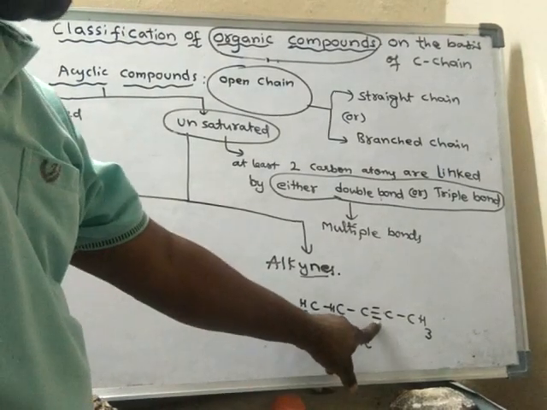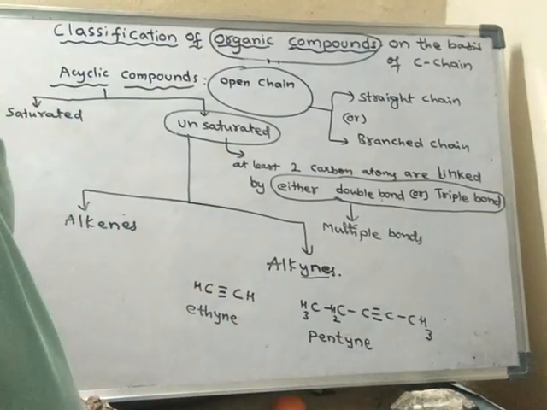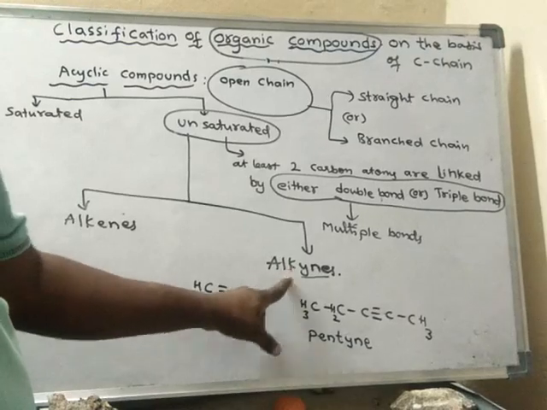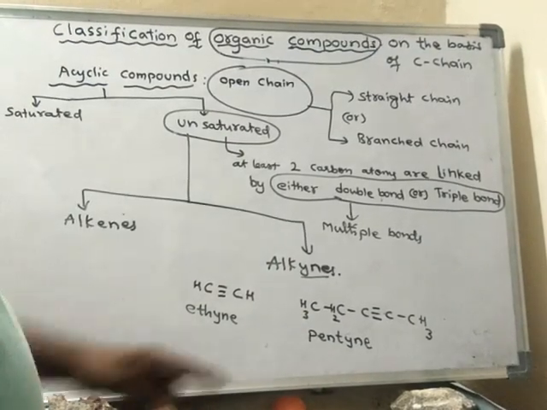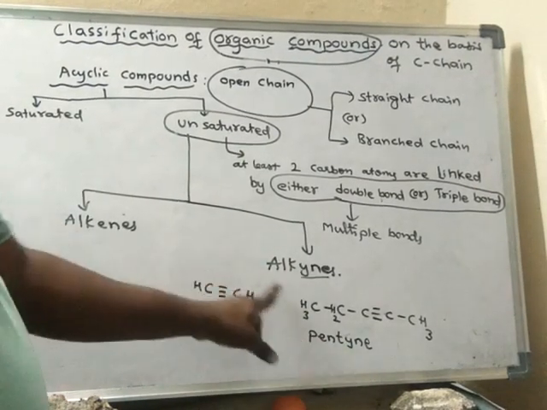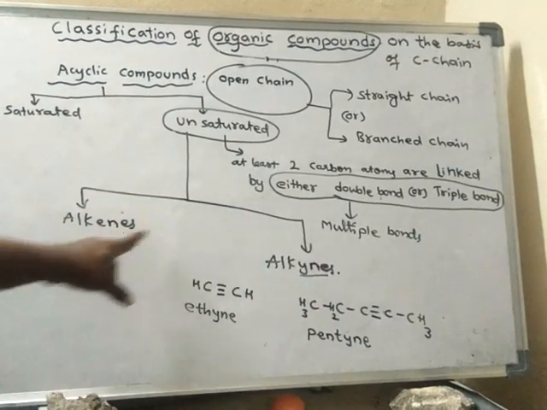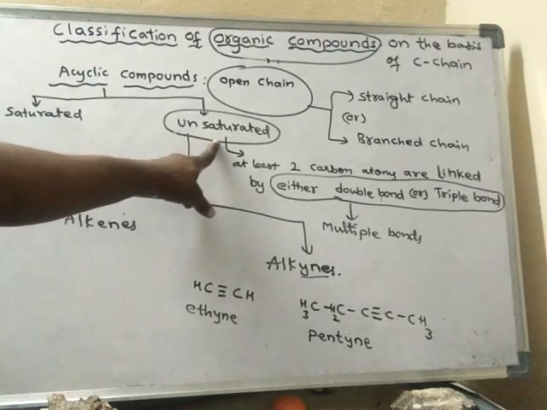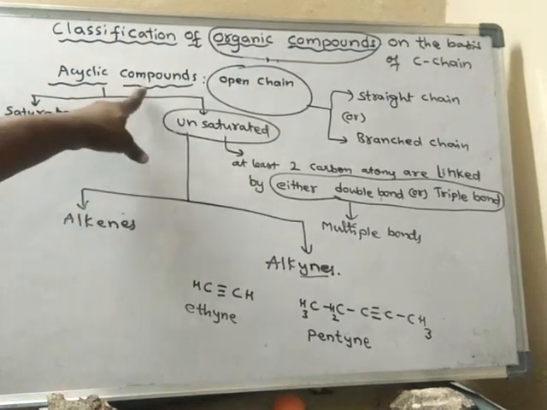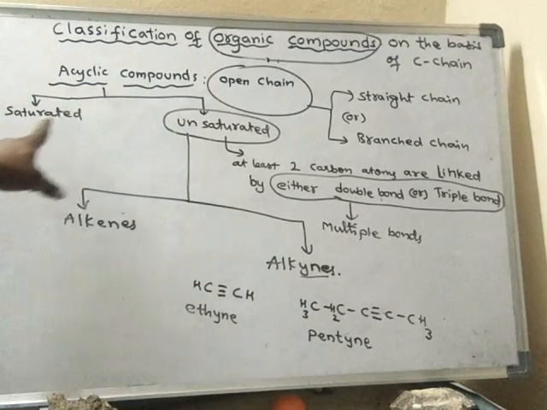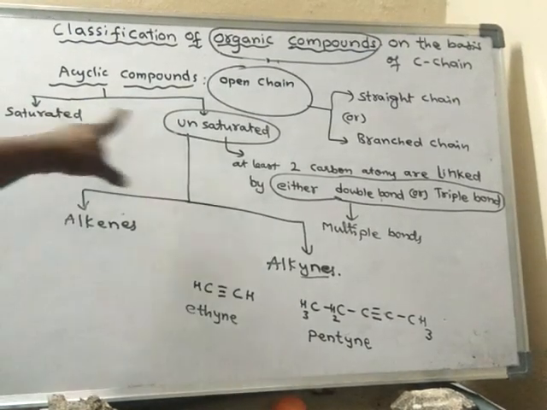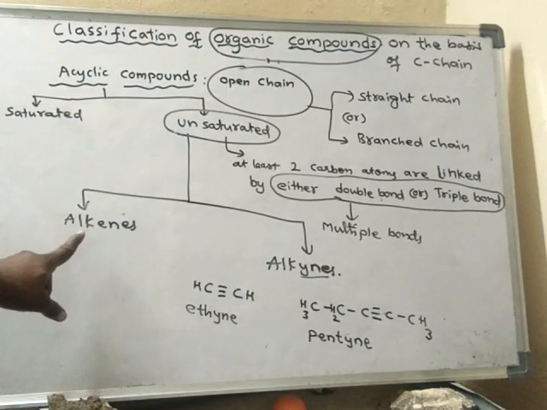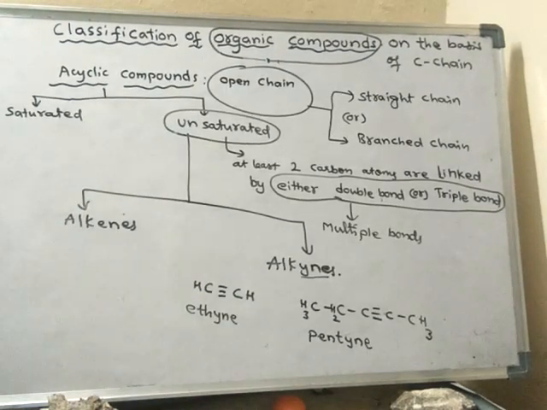If there is a triple bond between any 2 carbon atoms, such compounds are said to be alkynes. These are unsaturated compounds, and these are also unsaturated compounds. Acyclic compounds are classified into saturated and unsaturated compounds. Unsaturated compounds are further classified into alkenes and alkynes.